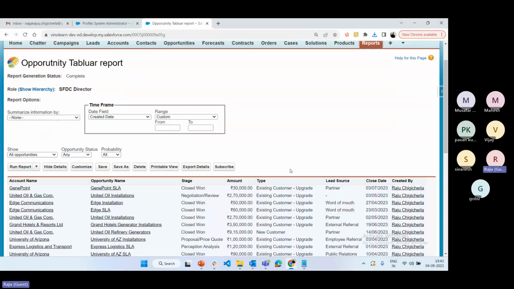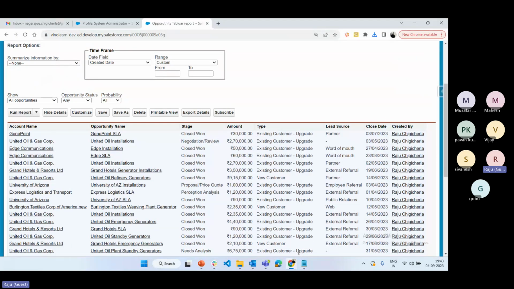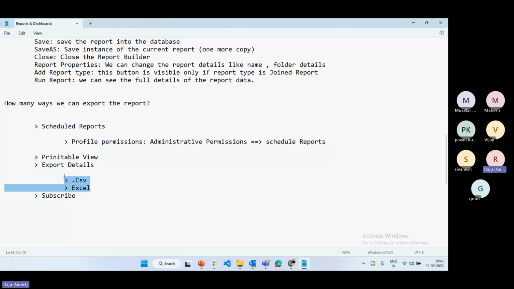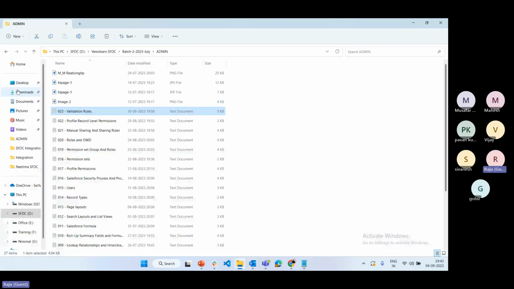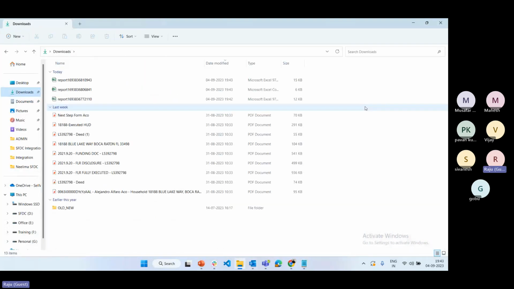Click on done now. That is one more way to export the report, either in CSV or Excel format. You can check here: the printable view is occupying 15 KB, the normal Excel file is occupying 12 KB, and the CSV file is occupying only 6 KB.